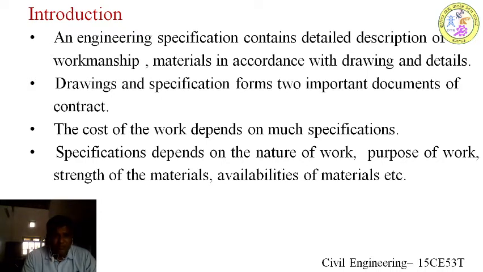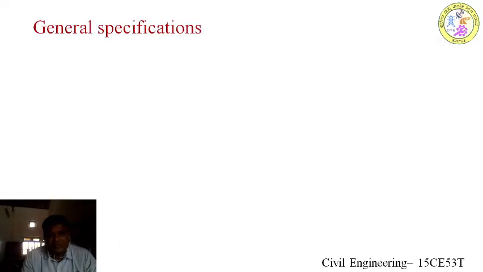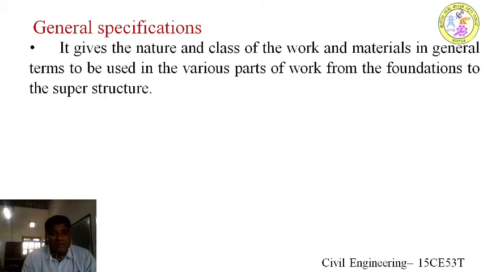So these are the four important attributes that have to be addressed very carefully while preparing a specification. Generally, specifications are of two types: general specification and detailed specification. General specifications will be given for smaller works, and in a general specification I am not going to describe the item in much detail.